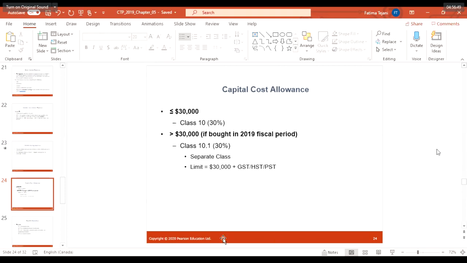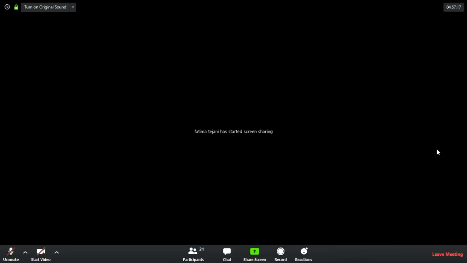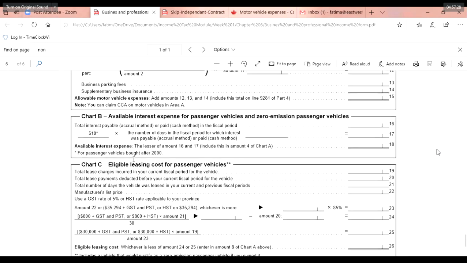I would just like to show you something here. So in that case you get an idea that you need to fill that. I know it's a very exhaustive form again. So you can write off, as Kathy was talking about. You can calculate the capital cost allowances, and you can deduct the expenses of CCA on the motor vehicle. So it's easy for you to deduct the expenses every year.